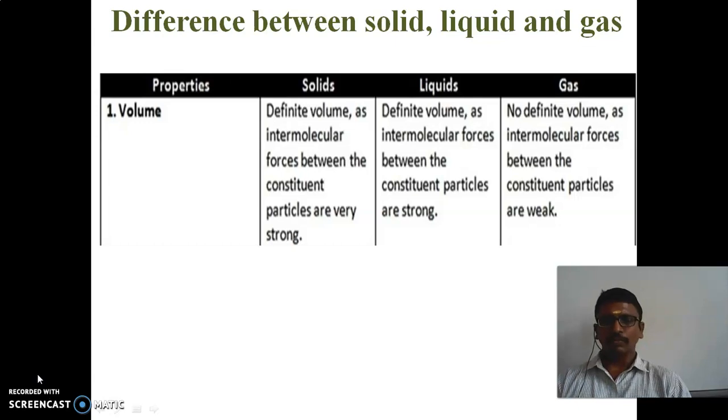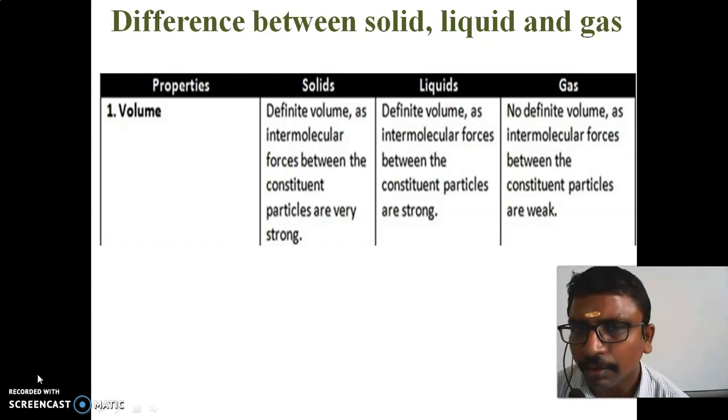So now we discuss the lesson, Matter in Our Surroundings. In that, we discuss the difference between solid, liquid and gas. First, the property is volume. In volume, solids and liquids have definite volume, but gases do not have a definite volume.